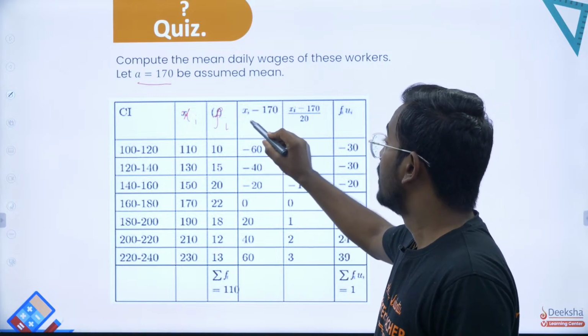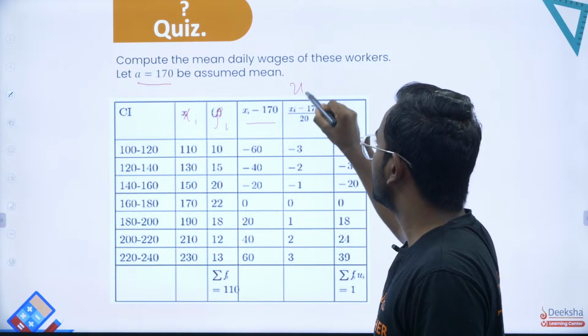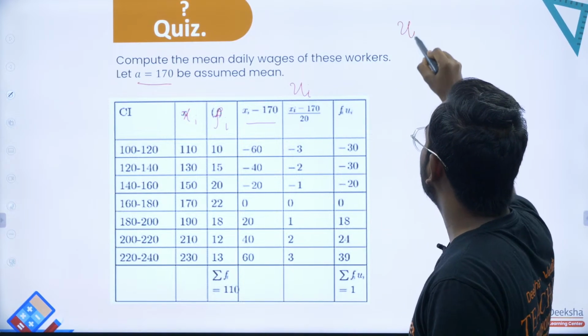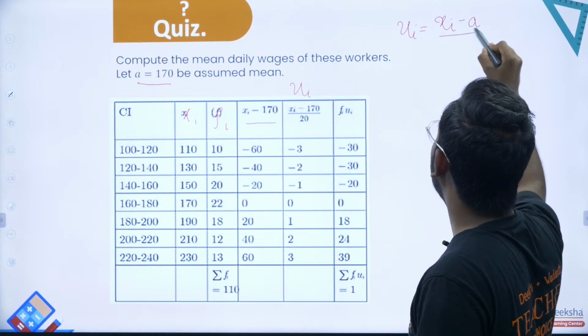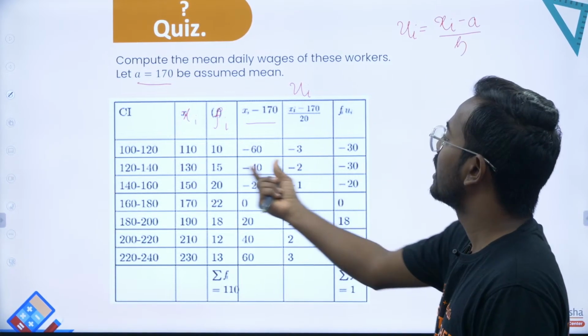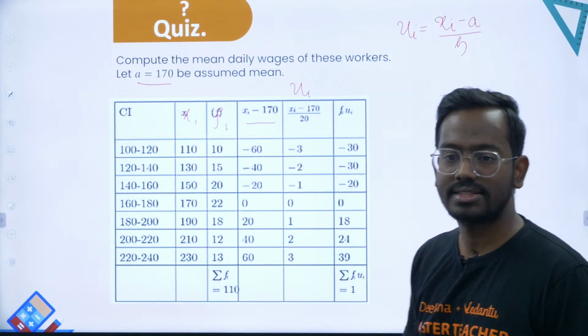And now your job is to get ui. This table gives you ui. So ui is basically the difference of each xi from my assumed mean, divided by h. h is the class width or class size, right?